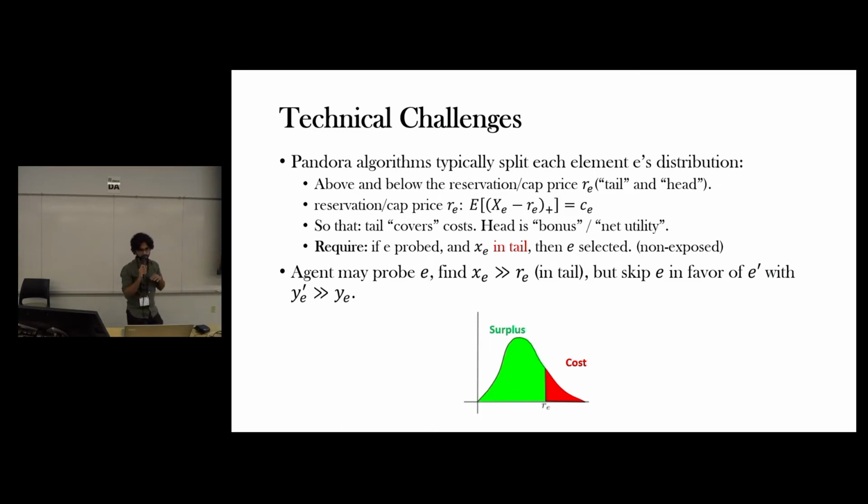Okay? And these algorithms are non-exposed in the sense that if an element E is probed and the realization is in the tail, then the element is always selected, right? But when the principal delegates this problem to an agent, this might not hold all the time. Suppose the agent probes an element E and observes that the principal's value is in the tail, right? But they might skip this element in favor of some other elements whose value for the agent is more likely to be higher. And that's why this becomes exposed. And this might lead to a bad utility for the principal.